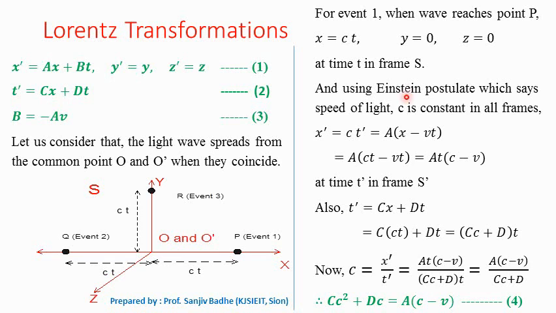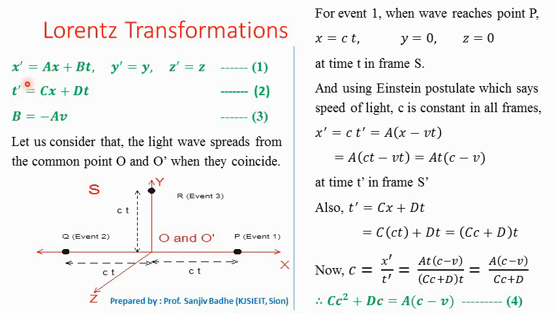Now we will use Einstein's postulate of constancy of the velocity of light. According to Einstein's postulate, the speed of light is constant in all inertial frames. Therefore an observer in frame S prime will also measure the velocity of light as c only, and therefore x prime can also be written as ct prime. t prime is the time measured in frame S prime.